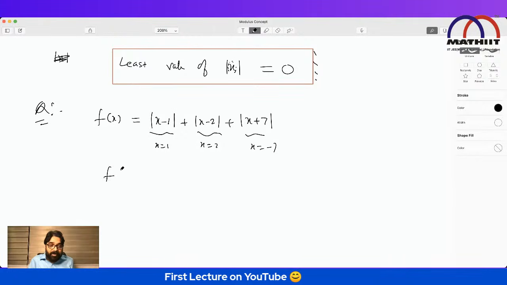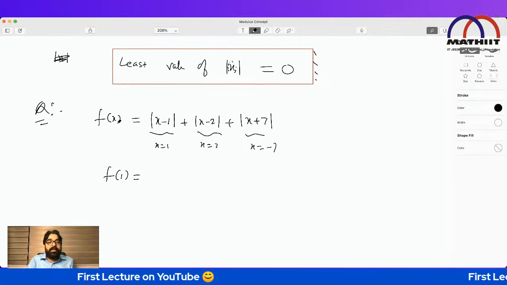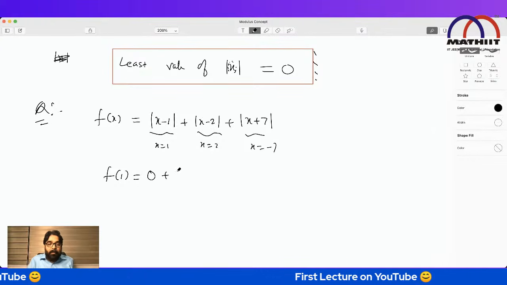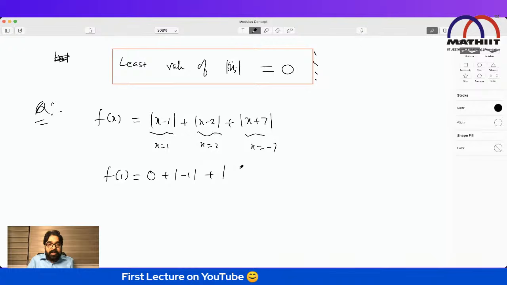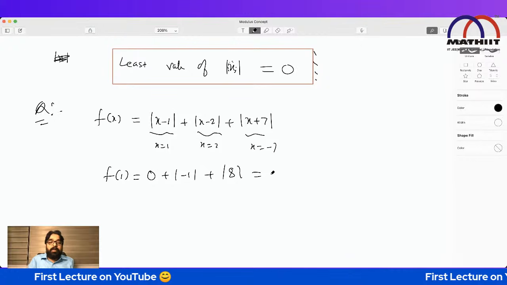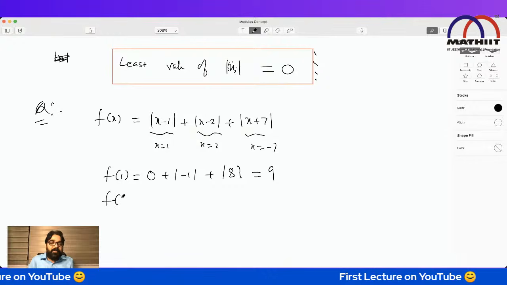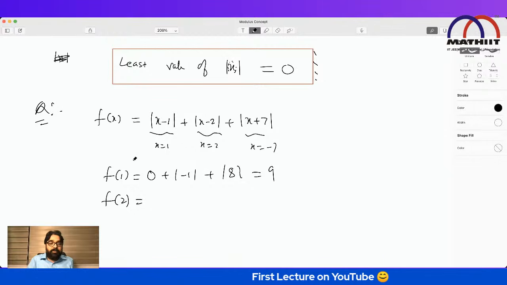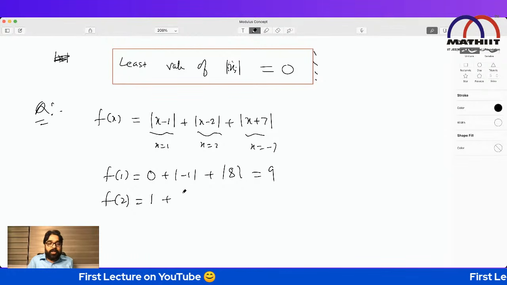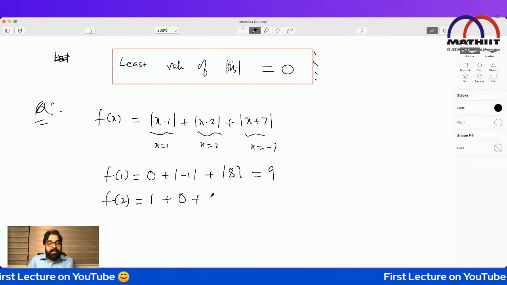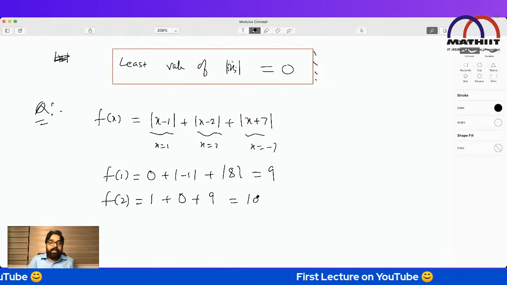Find f of 1. Replace x by 1: this becomes 0, this becomes mod of minus 1, and this becomes mod of 8. The whole value becomes 9. Find f of 2: 2 minus 1 is 1, plus 2 minus 2 is 0, plus 2 plus 7 is 9. The value is 10.